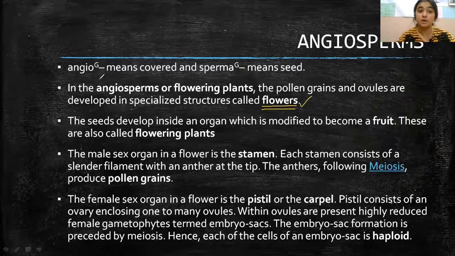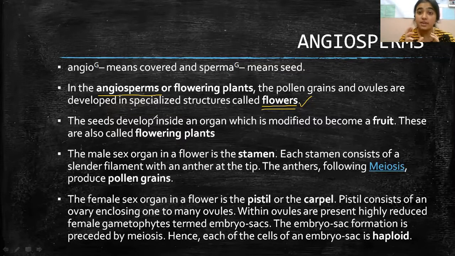Angio and sperma, two words give rise to the term angiosperms, where both are Greek words. Angio and sperma mean covered and seed respectively. So, angiosperms are the plants which have covered seeds.